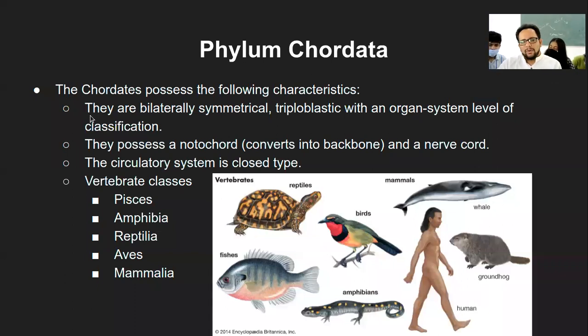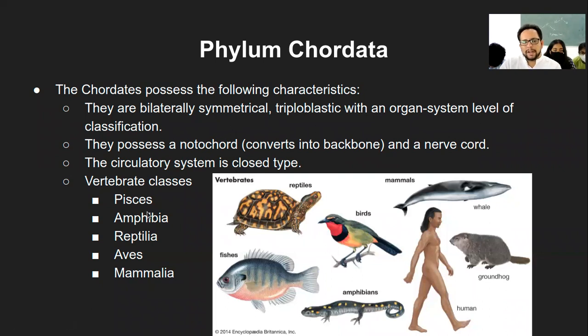Yeah. So these chordata are bilaterally symmetrical, again triploblastic, with organ system level of organization. That means they are highly complex in terms of development of their organ systems. Can we just write that in simple words? Yeah. They possess a notochord, which eventually converts into the backbone, and a nerve cord or the spinal cord later. The circulatory system is closed type. Again, all the earlier ones mostly had open type of circulation. Chordata has the closed type of circulation.